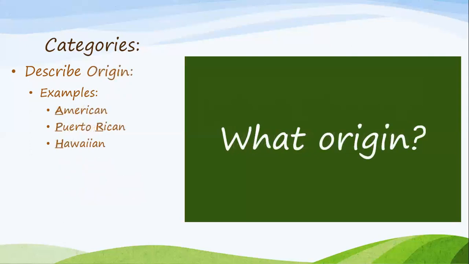Another category would be describing the origin, where it comes from. Examples: American, Puerto Rican, Hawaiian. The Puerto Rican flag. Puerto Rican is describing the flag. These are all proper adjectives. As you can see, they are all capitalized, okay?